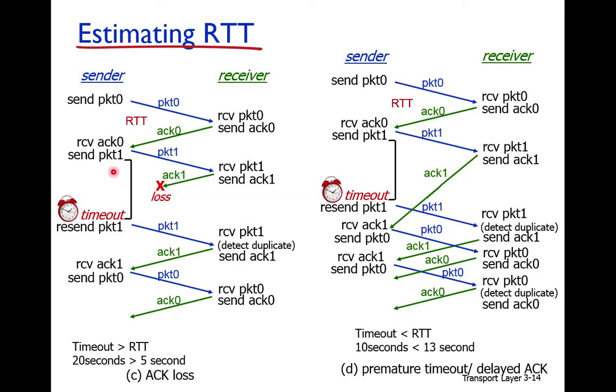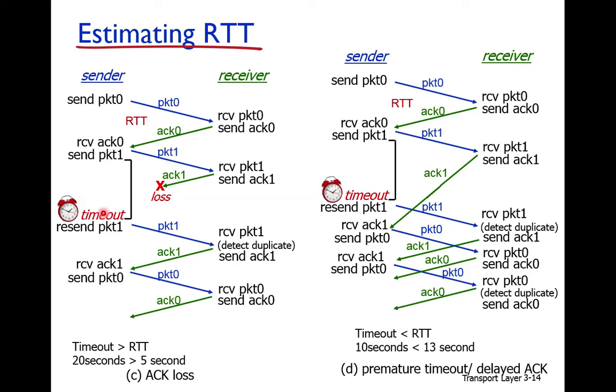So if this timeout was 5 seconds, then after 5 seconds packet 1 would be retransmitted. Since the timeout is very long, 20 seconds, it is waiting an extra 15 seconds. So if the timeout value is greater than RTT, this causes an extra long waiting time for a packet if its acknowledgement or the packet itself is lost.